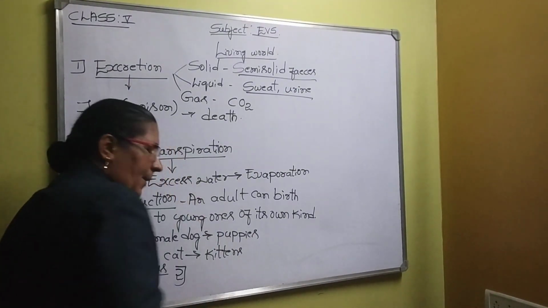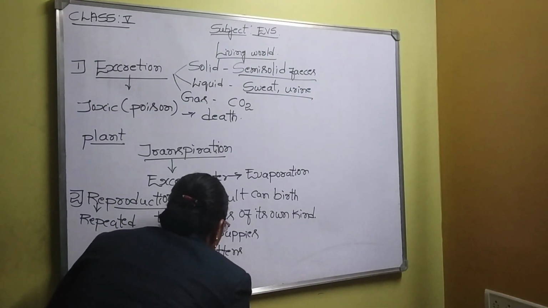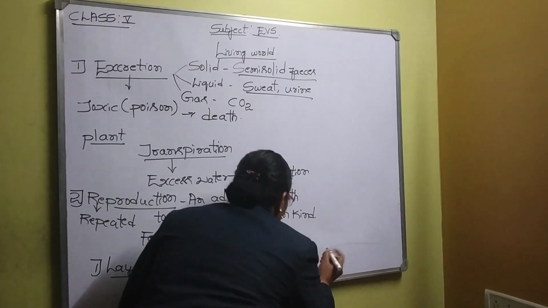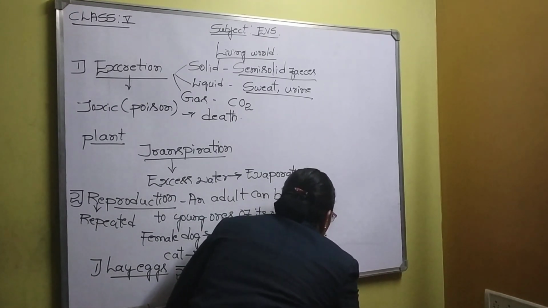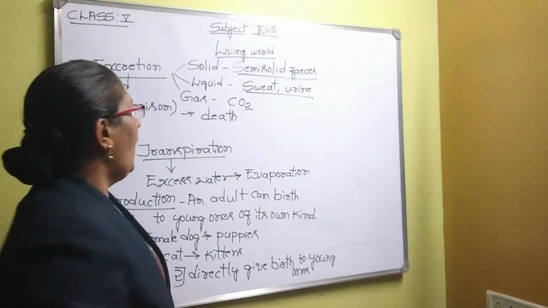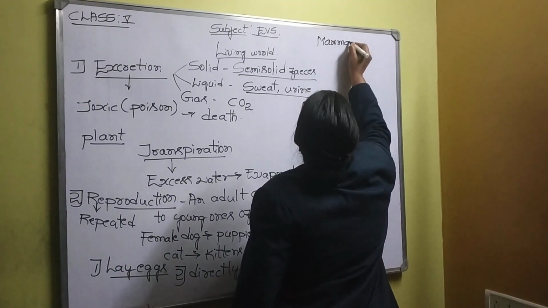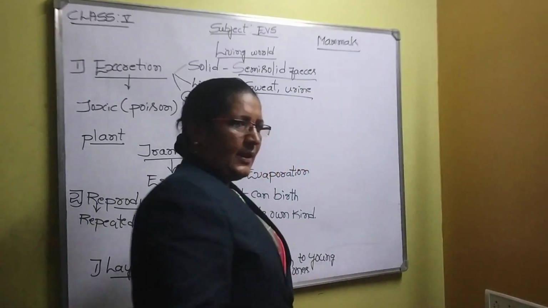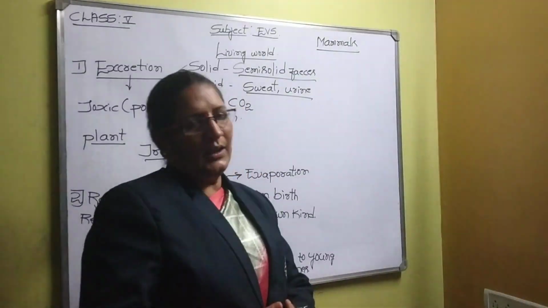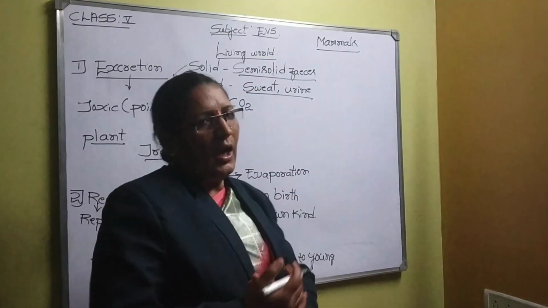Second, some organisms directly give birth to young ones. For example, we will take human beings. Other than that, you have heard about one class of organism called mammals. Mammals are the organisms which directly give birth to young ones. Mammals include human beings, then lion, tiger, cat, cheetah, etc. This is the information related to reproduction.